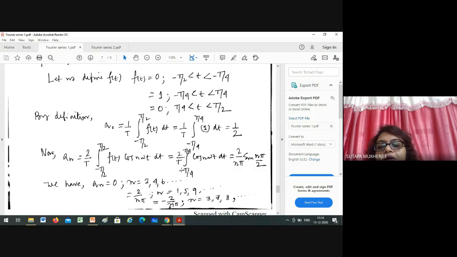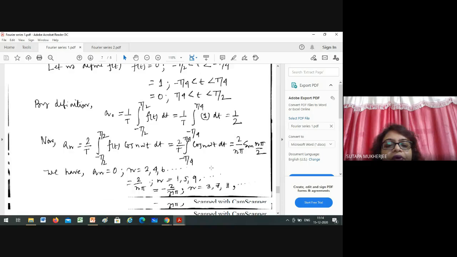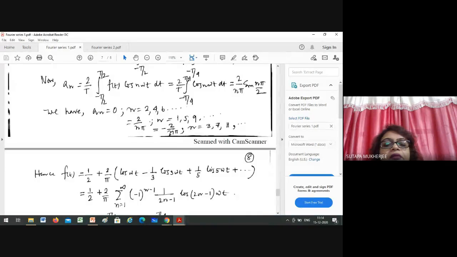Now put the limit minus T by 4 to plus T by 4. Then you are getting this, that will be equal to 2 by n pi for n equals 1, 5, 9, and for n equals 2, 4, 6, an equals 0, and for n equals 3, 7, 11, that will be equal to minus 2 by n pi. You do it yourself, then you will be able to explain how you get it.